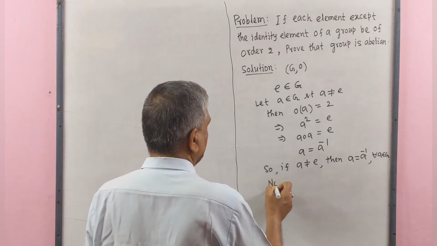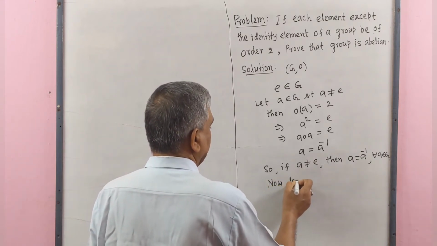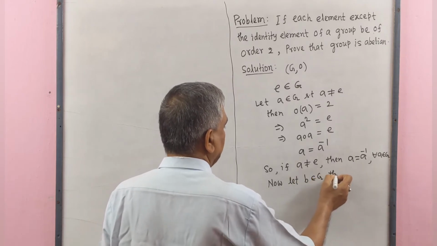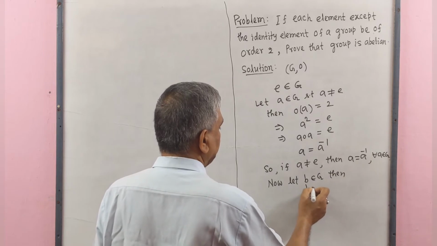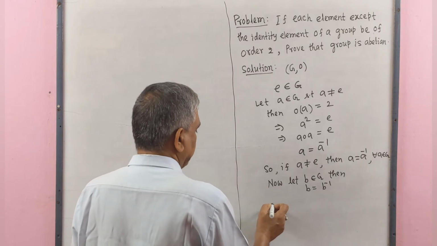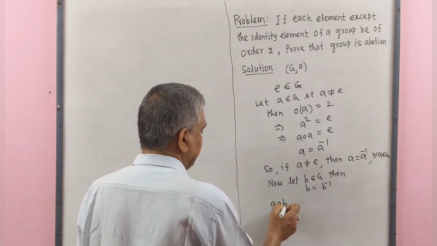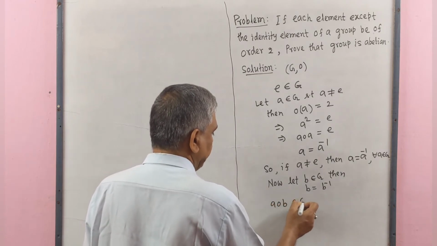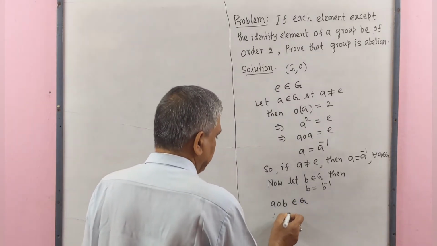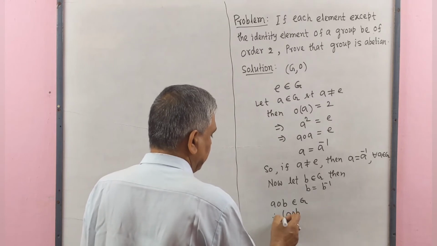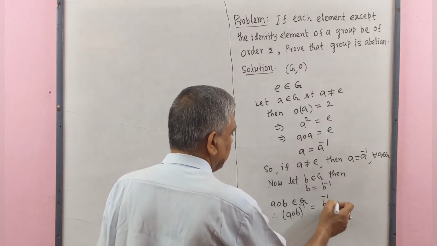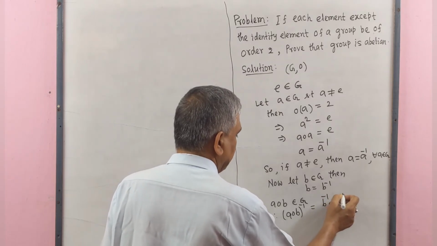Now let b belong to G, then b equals b inverse. a operation b belongs to G by the closure law. Therefore, (a operation b) inverse equals b inverse operation a inverse.